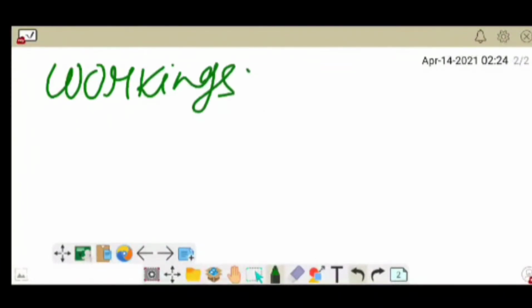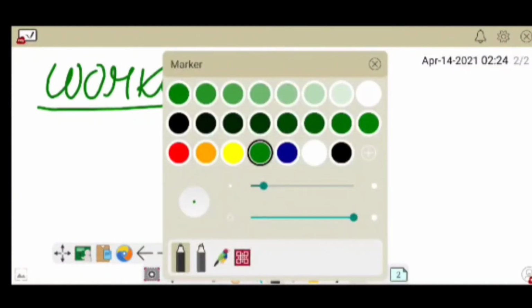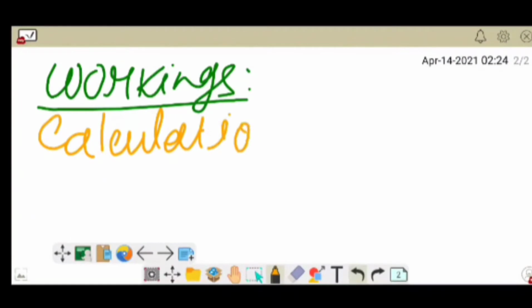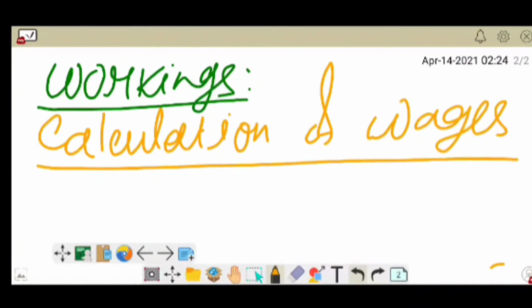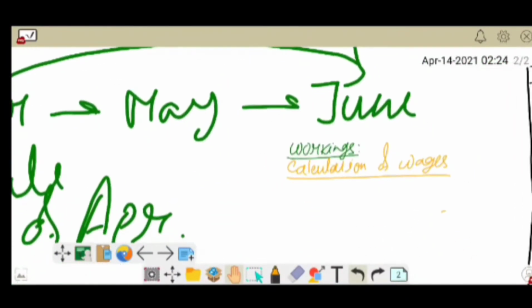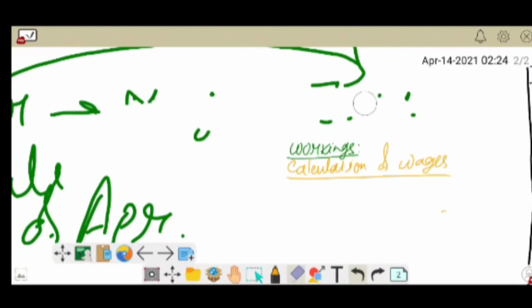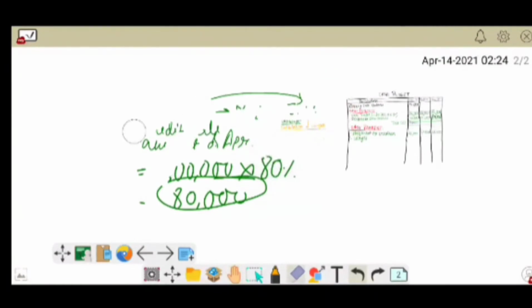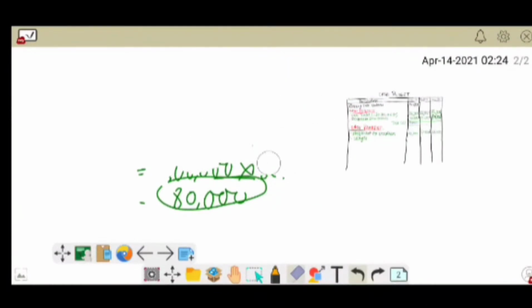In the working section we'll write down the calculation of wages. I had not removed the previous working. I've completed that, so at first I should remove that working and then I should write down the next one.